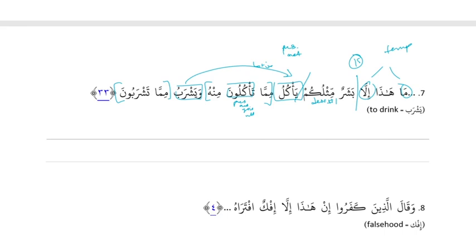Mm-hmm. And then our one sentence break is يأكل. Right, that's the one sentence break. And then it's describing بشر. Right, we know that مثلكم is descriptive number one. And then يأكل is description number two. Well, the whole sentence is description. Yeah, the whole action sentence.